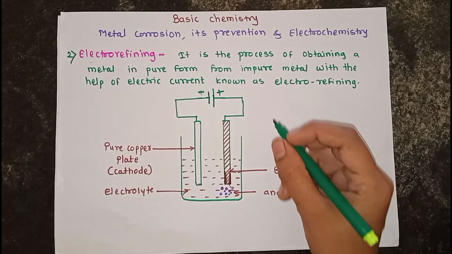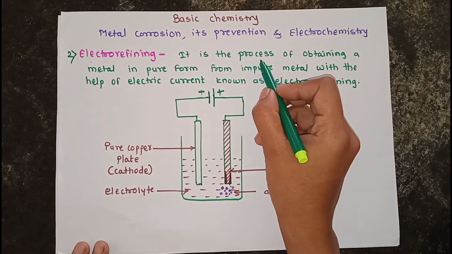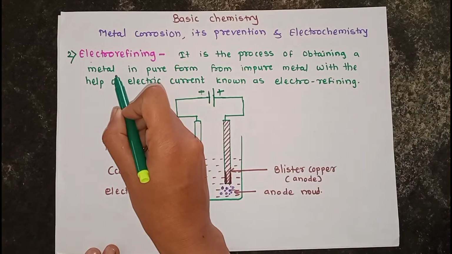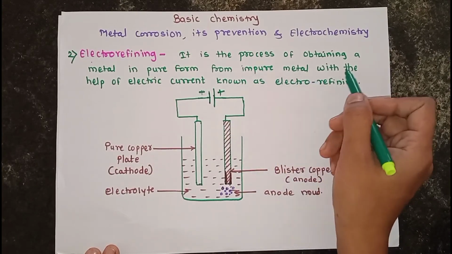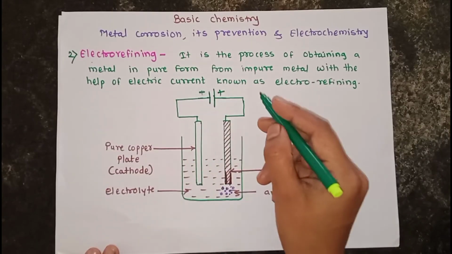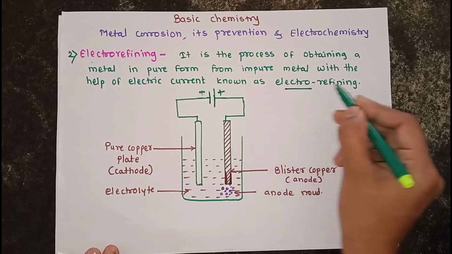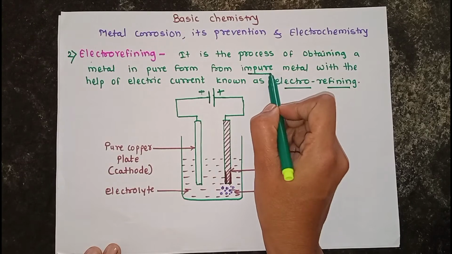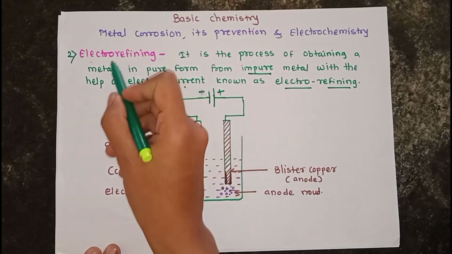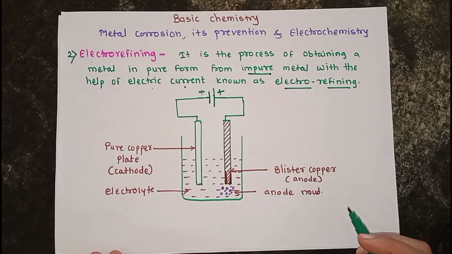The definition of electro refining is the process of obtaining a metal in pure form from impure metal with the help of electric current.